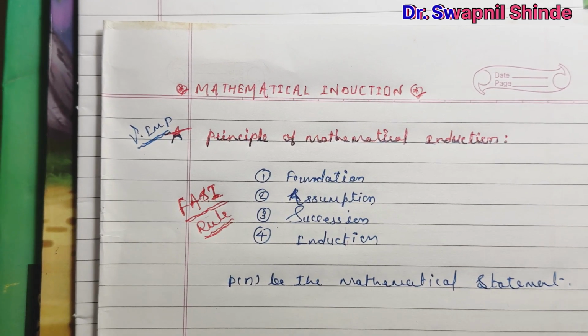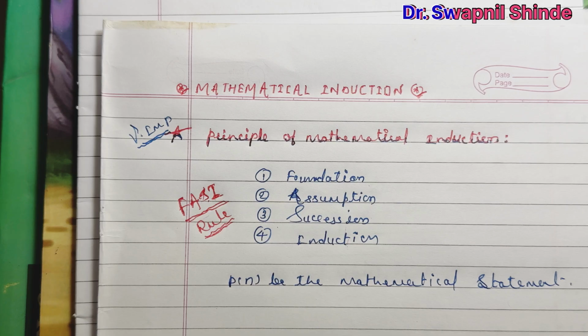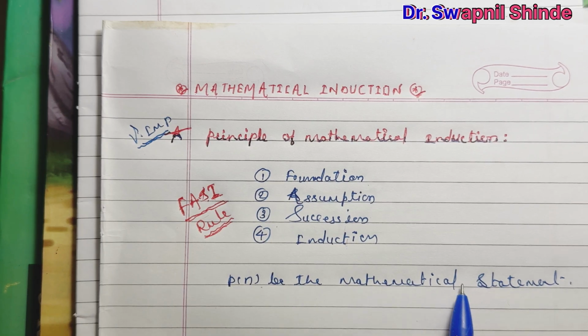It is like f of x, like we consider f of x as x square plus 1 or any polynomial type example. To verify such an example, we use mathematical induction too. So instead of f of x, I have considered P of n as a mathematical statement.